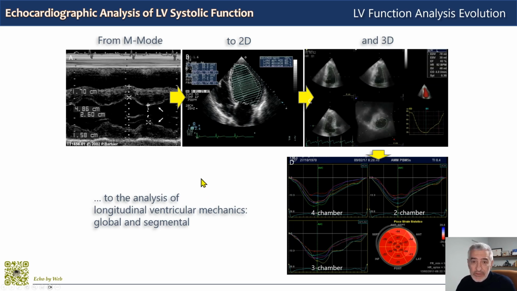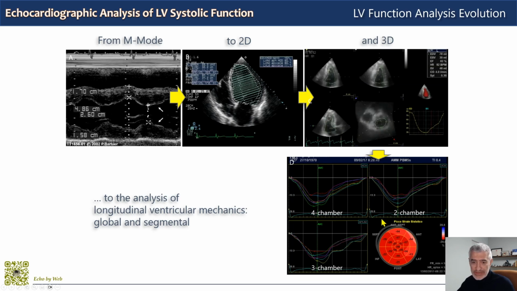In my opinion, once the necessary learning curve has been digested, biplane ejection fraction remains the optimal method for measuring left ventricular mechanical systolic function in all settings, as it is accurate and reproducible for clinical purposes. But the fundamental prerequisite is that the operator himself be accurate and reproducible.